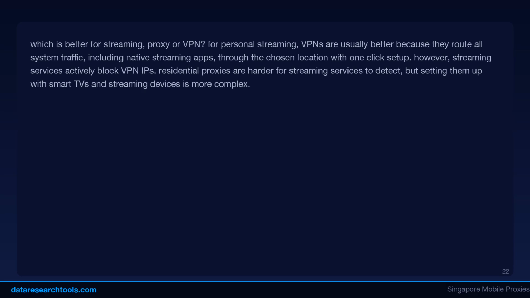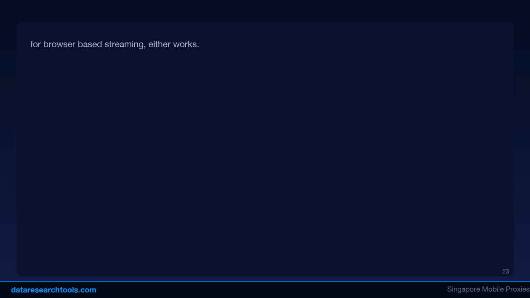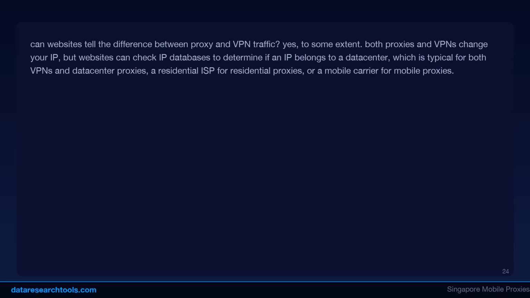Do I need a VPN if I already use HTTPS? HTTPS encrypts the content of your web requests, but it doesn't hide which websites you visit. Your ISP can see the domain names through SNI. A VPN hides even this metadata. If your threat model includes ISP surveillance or network-level monitoring, a VPN adds meaningful protection on top of HTTPS. For most casual users, HTTPS provides adequate security for the content of communications.